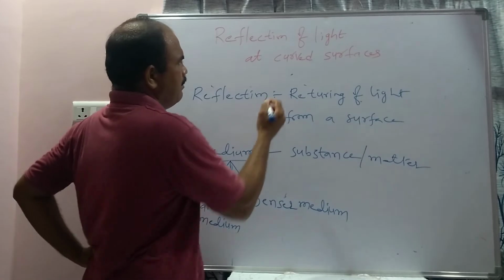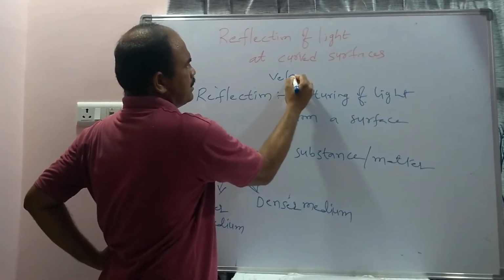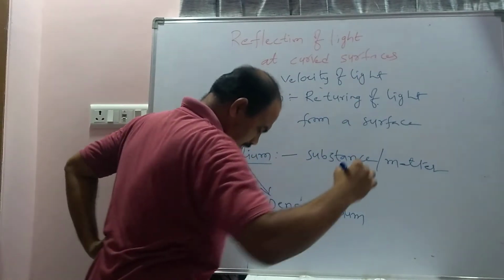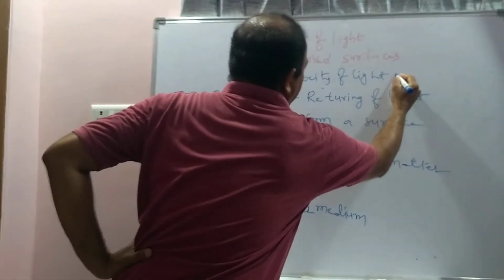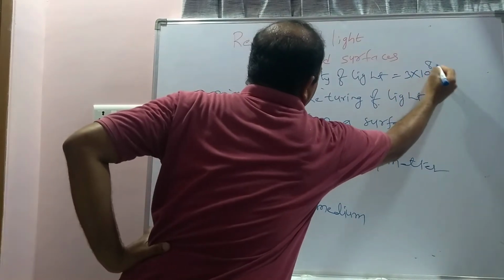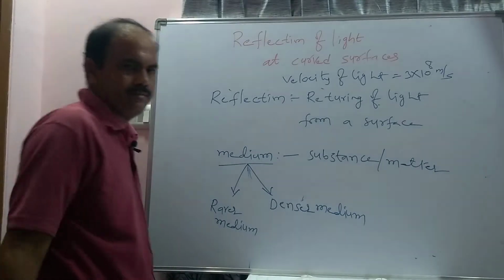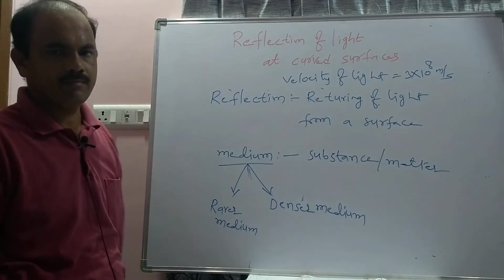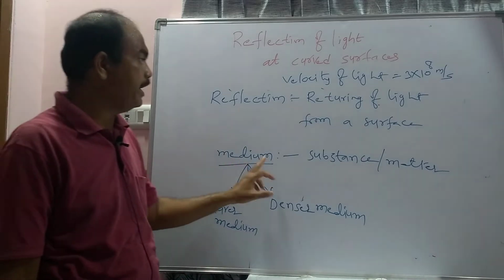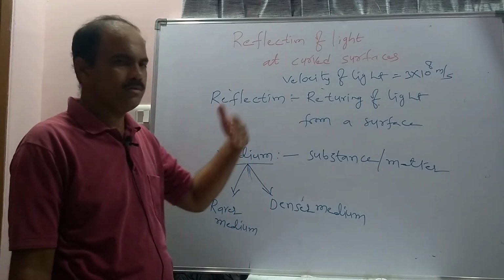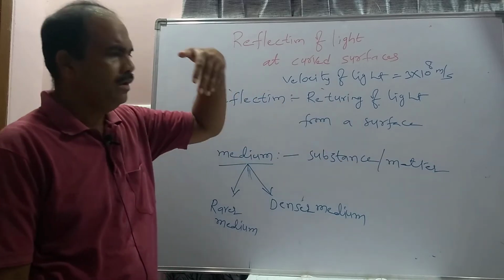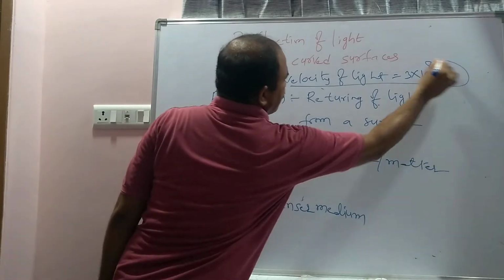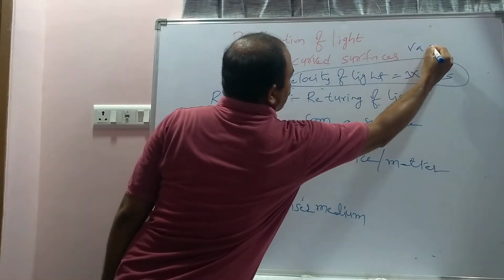What is the velocity of light? The velocity of light is 3 into 10 power 8 meter per second. This is the velocity of light in vacuum, not in a medium. Vacuum is nothing but the absence of a medium: there is no solid, liquid or gas. If no medium exists, that is called a vacuum.